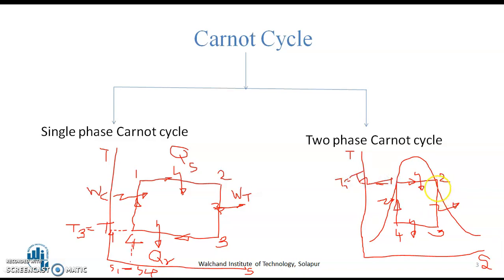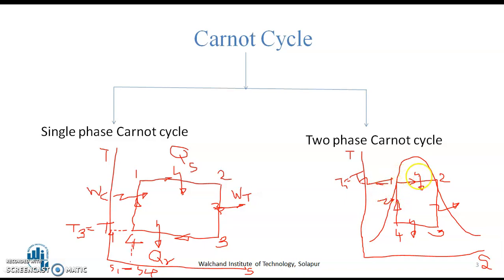Then process 2 to 3 is isentropic expansion process. In the expansion process, once again the expander is insulated, so S2 is equal to S3. Then S3 and S4, during this heat rejection process, the temperature is constant, and from process 4 to 1 the entropy is constant.